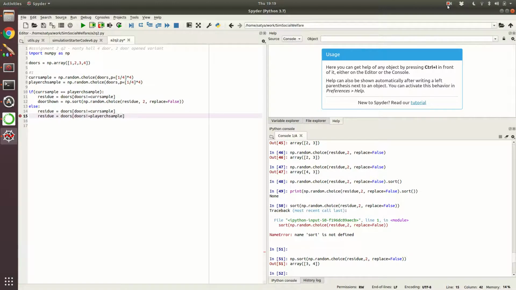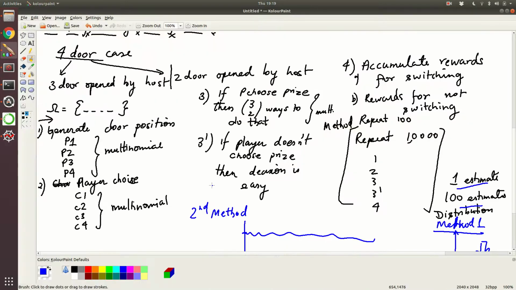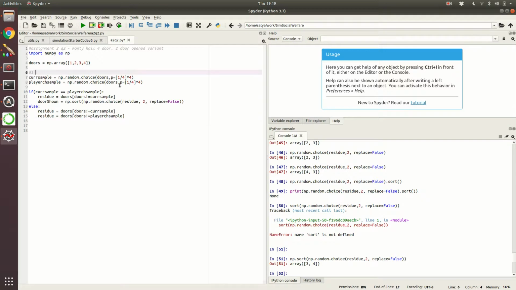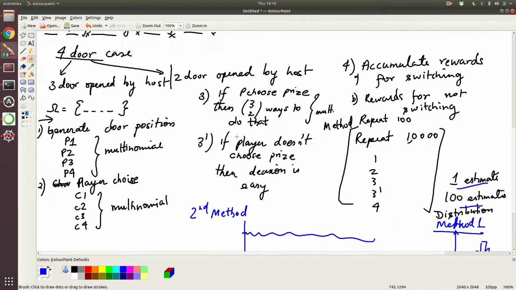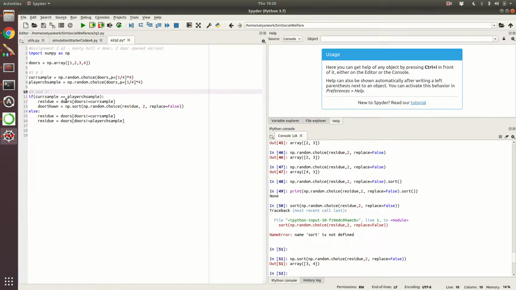Okay, so this was all the discussion. So far we have done steps 1 and 2, and now steps 3 and 3 prime. Okay, so that is what we have done. Now we have to accumulate the reward, so that's what we will do next.